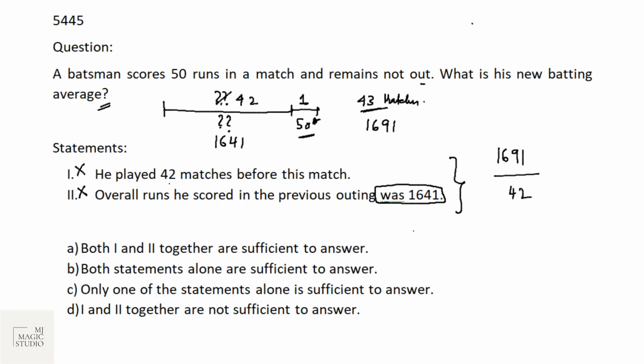Fine. What is the problem here? Out of these 42 matches in which he has scored 1641, in how many matches he remained not out is not known. Actually, we can't calculate the batting average. Batting average is total runs scored divided by innings or the matches where he is out.